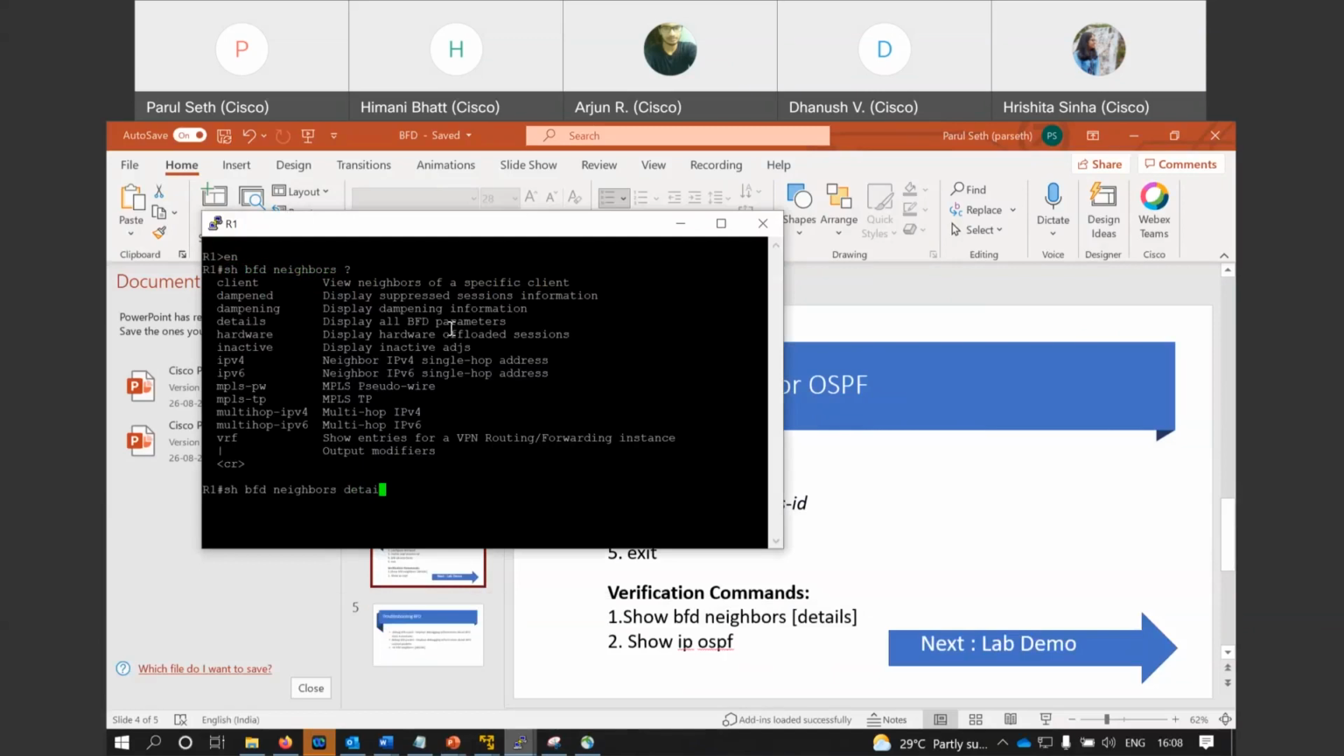So we are seeing that on BFD neighbors, we could see the details, inactive ones, MPLS also, VRFs also. We have not configured that, so I don't think we will get any output. So let's see.